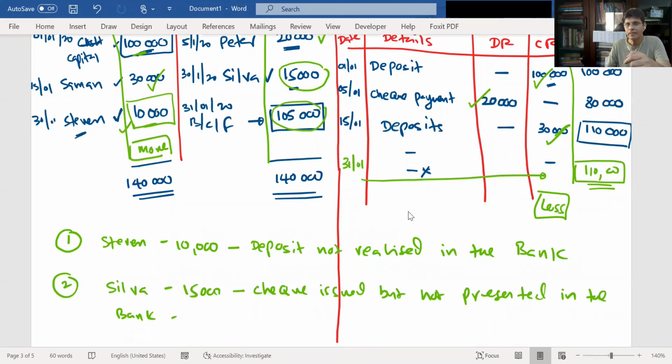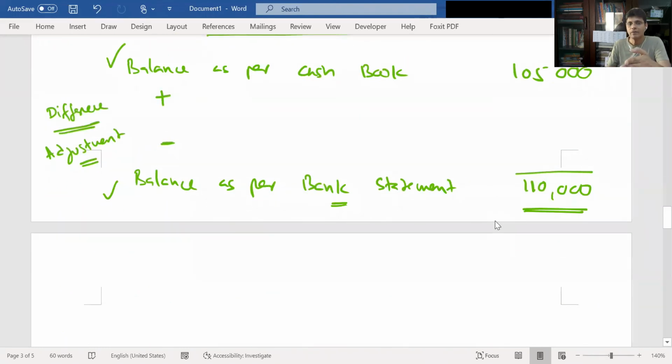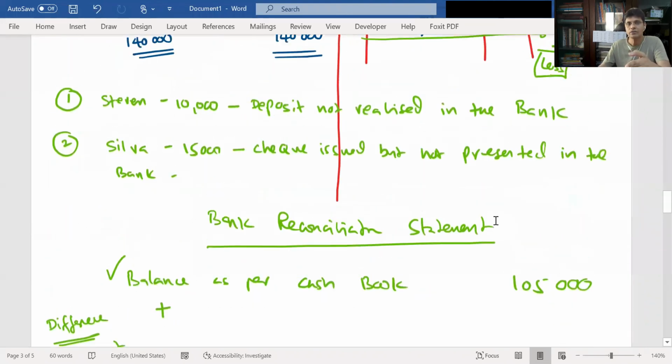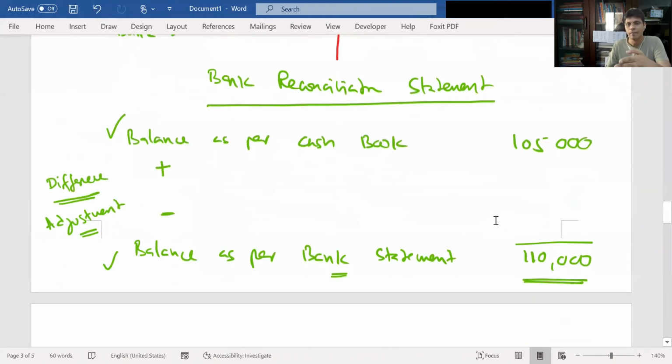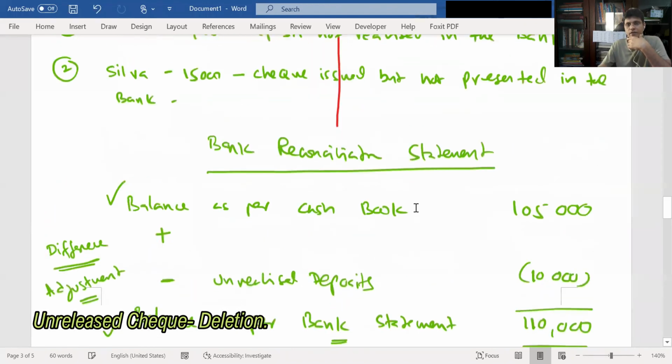However, in the bank statement it was not credited, so the bank amount is less by 10,000. Therefore, to arrive at the bank statement balance, you have to reduce this 10,000. This 10,000 has to be deducted. We call it unrealized deposits.